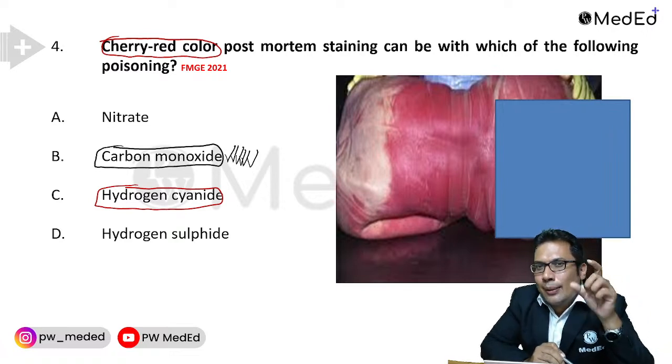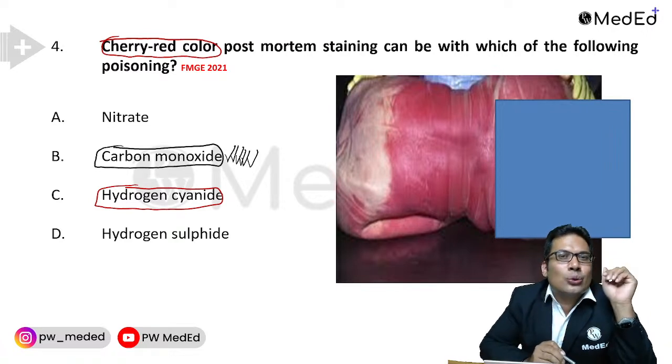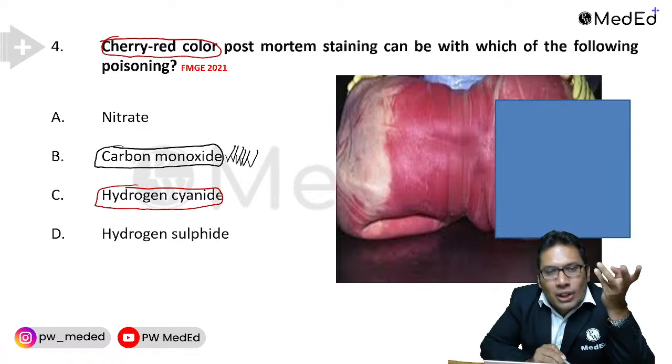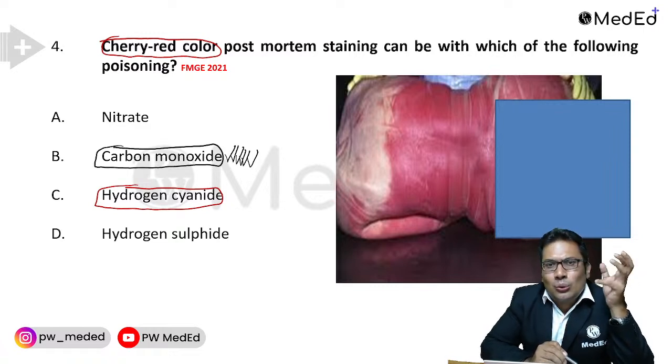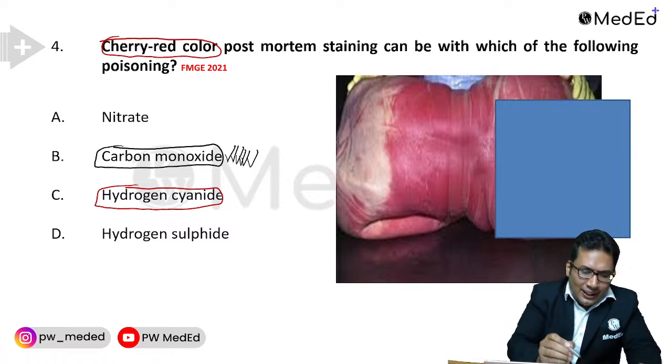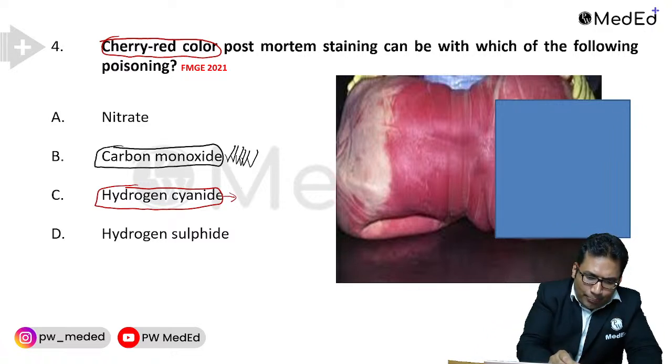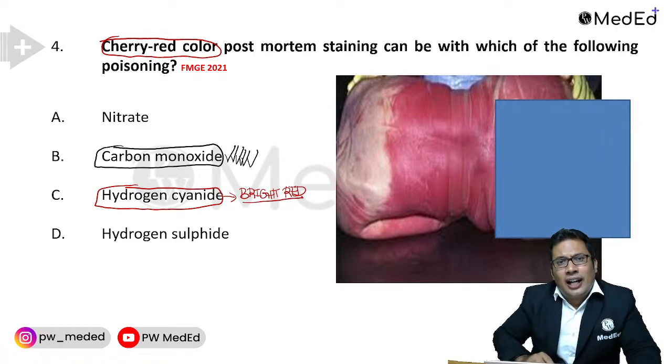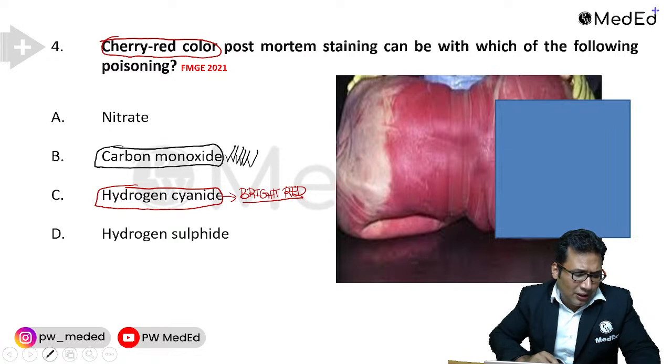In case of cyanide poisoning, you know cyanide is an ideal suicidal poison. It can be used in murder also. So what is the color of postmortem staining in cyanide poisoning? In cyanide poisoning, it will be bright red in color. So what is the color in hydrogen sulfide?